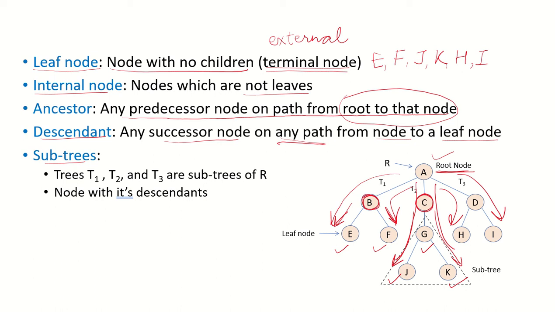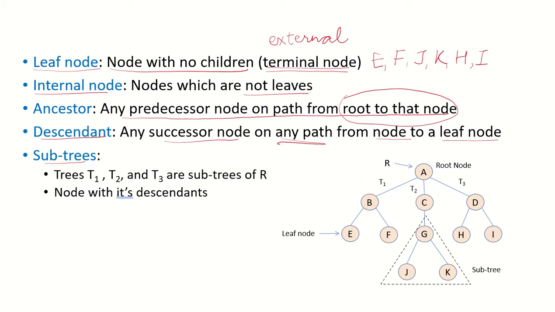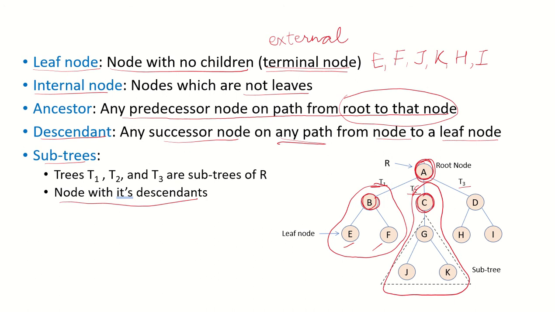Let's talk about subtrees now. So here we see that T1, T2 and T3 are subtrees of this root node R. A subtree is any node along with its descendants. So we have taken node B and its descendants E and F. If we take node C and all its descendants, then this is also a subtree. If we take node D and all its descendants, then it is a subtree. And these are the three subtrees for the root node.